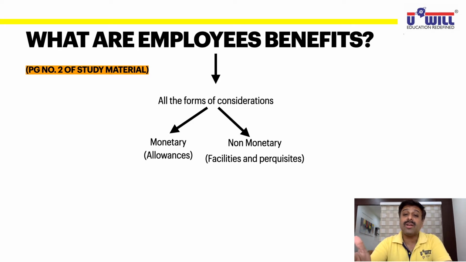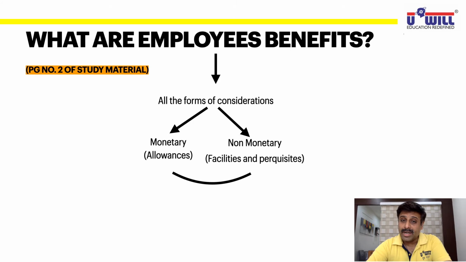So facilities or perquisites include what? Traveling facility, tour facility, education facility in the company's own school, medical facility, house facility. All these come under facilities and perquisites, non-monetary benefits. Now,